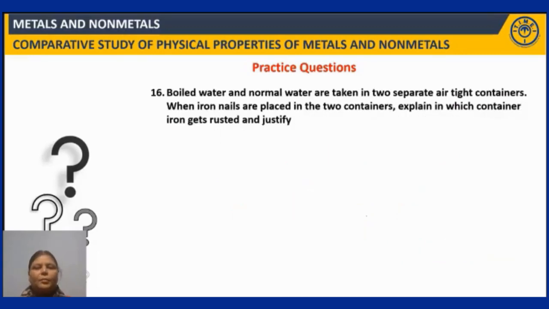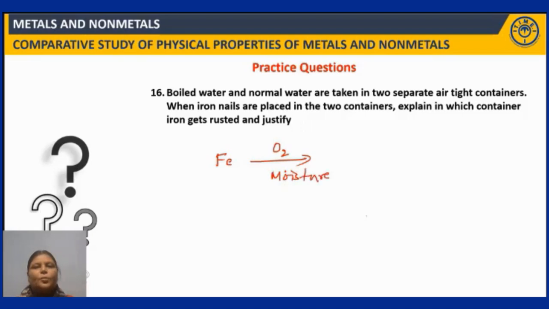Next question. Boiled water and normal water are taken into separate airtight containers. When iron nails are placed in the two containers, explain in which container iron gets rusted and justify. What are the conditions for iron to get rusted? Iron gets rusted when it reacts with oxygen in the presence of moisture.